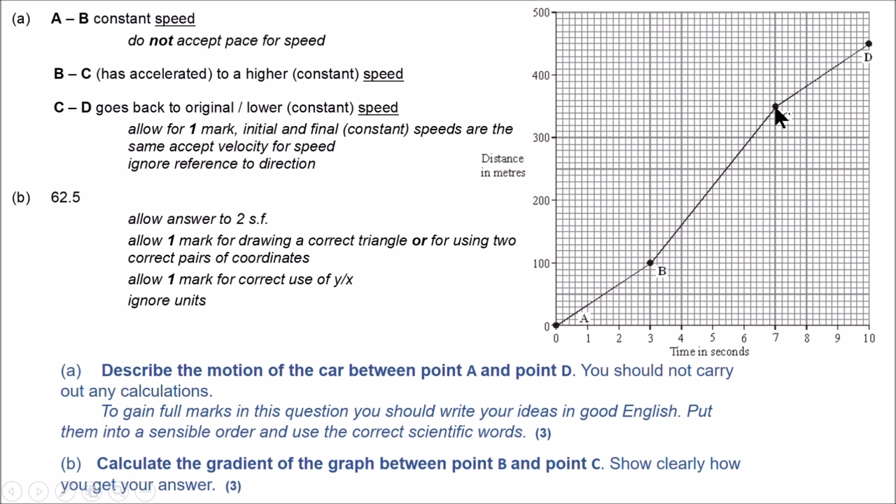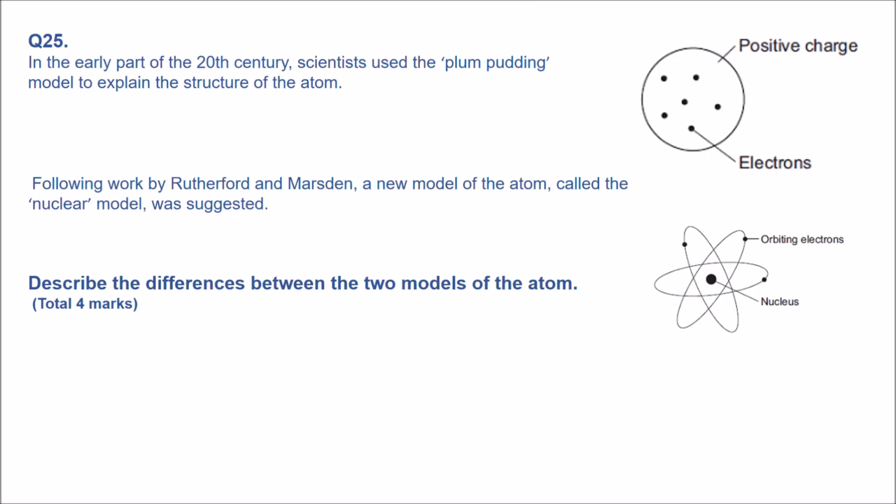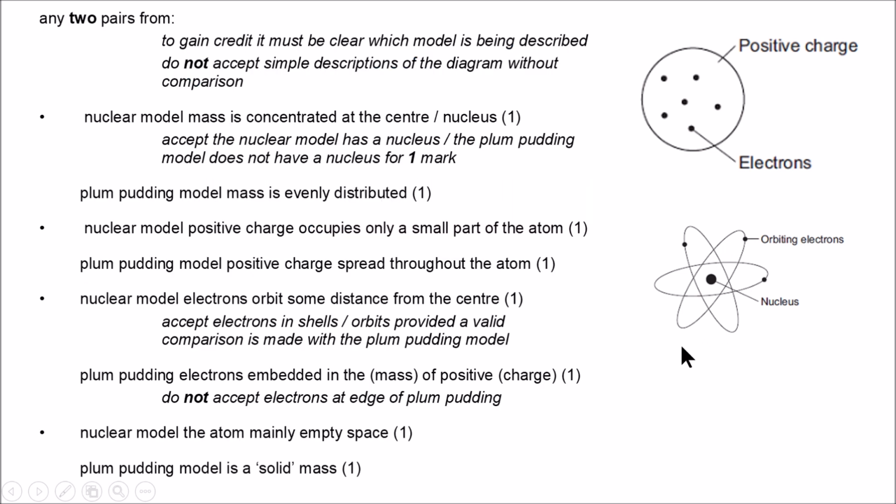Question 25. In the early part of the 20th century, scientists used the plum pudding model, which is here. Following work by Rutherford and Marsden, a new model of the atom called the nuclear model, this one. Now describe the differences between the two models of the atom. Remember, pay attention to these images or diagrams. They give you lots of information. We talk about electrons here, positive charge, the whole thing. Nucleus at the center, electrons orbiting. So you can use this information to gain 4 marks.